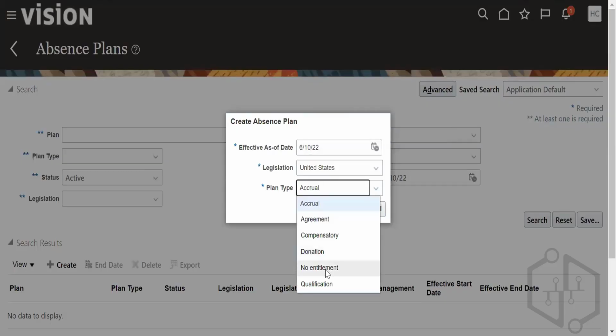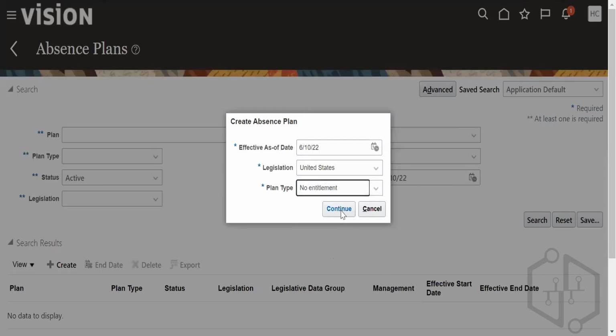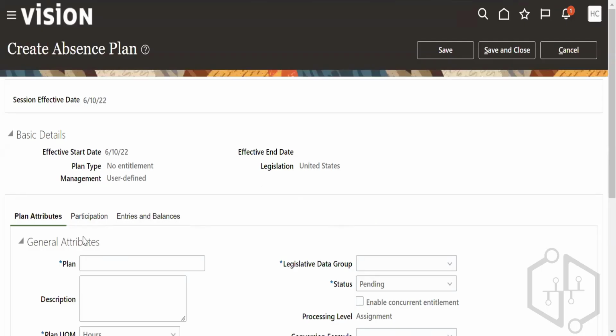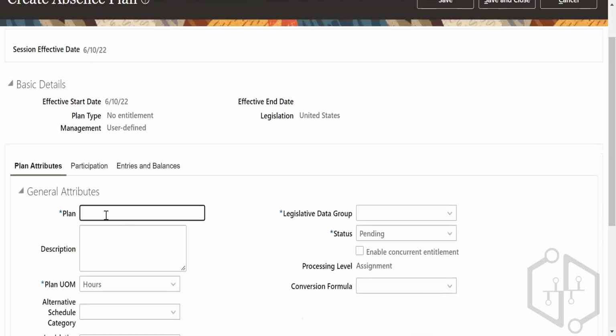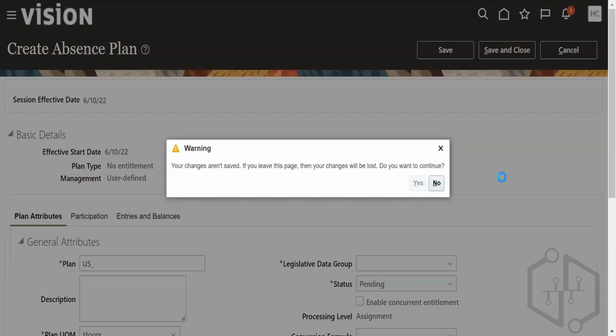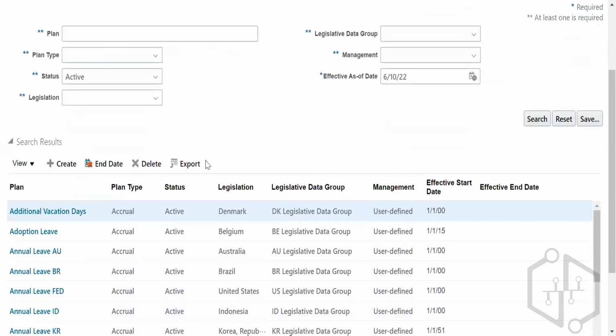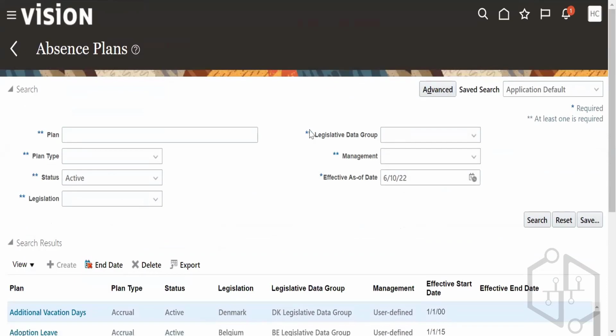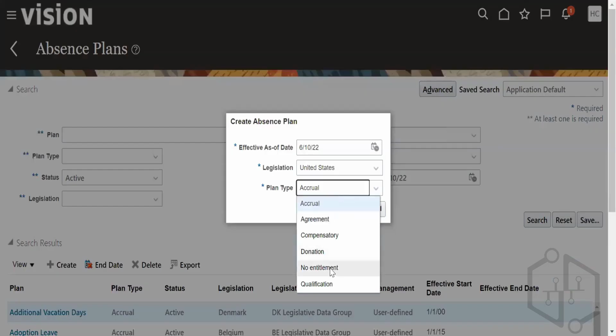Now we are going to discuss no entitlement. Okay, plan. You can go to US underscore, create an entitlement. This is called approvals. No entitlement. Okay, before no entitlement, I will make a qualification. पहले qualification बनाते हैं. Qualifications.